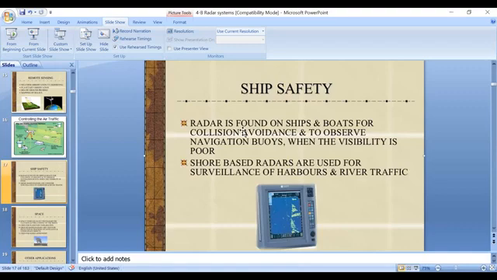By identifying that information, it is possible to avoid collisions of ships. So with that, radar is able to provide ship safety. Okay, and here I already told you the concept of buoys. This is nothing but a navigational object which gives information about other ships, which avoids the collision of ships.